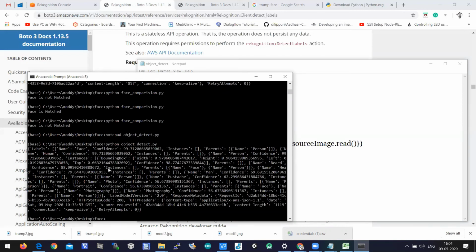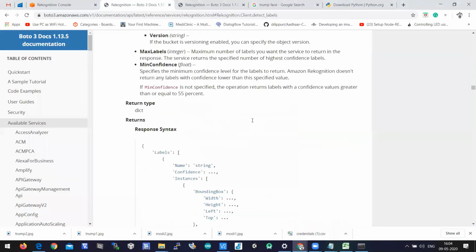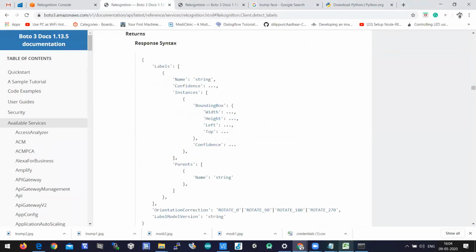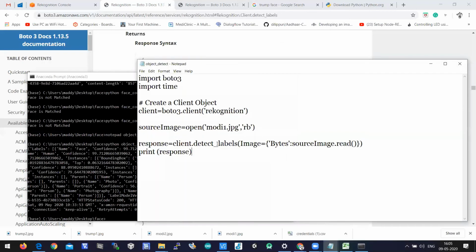Let us go through all the labels here. Let us access them through the labels: for label in response of Labels, print it out.